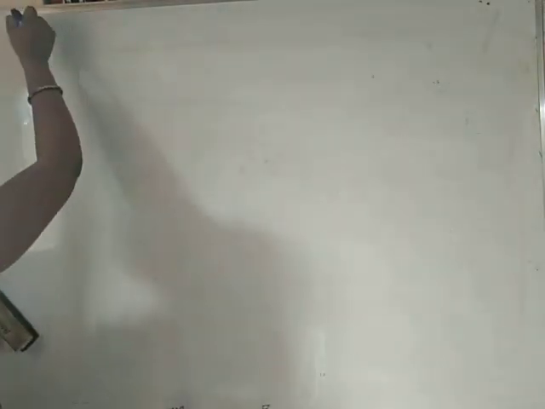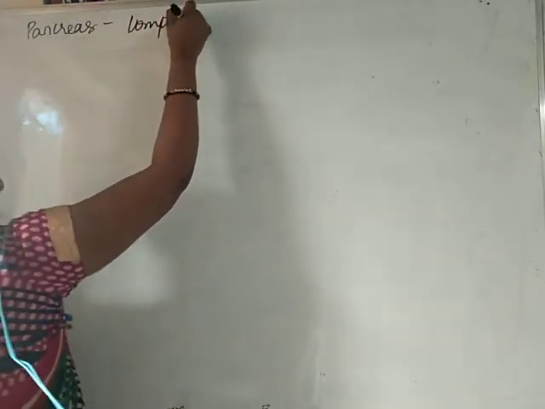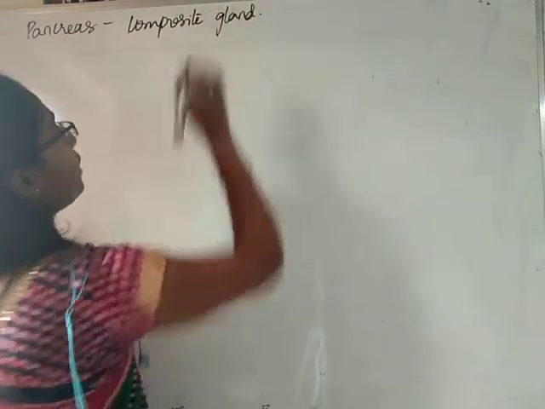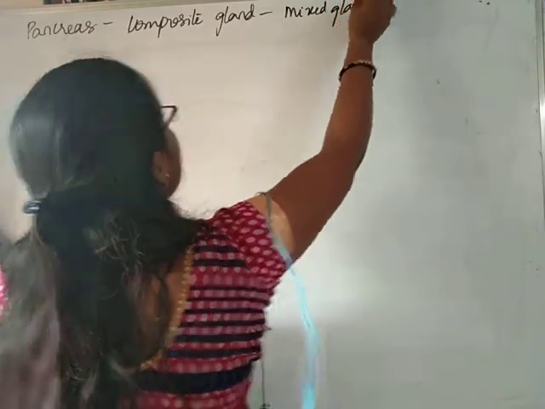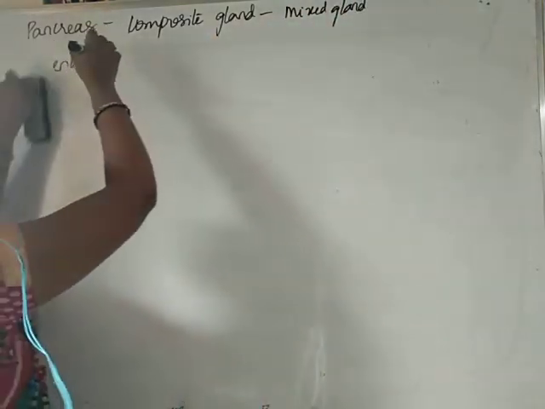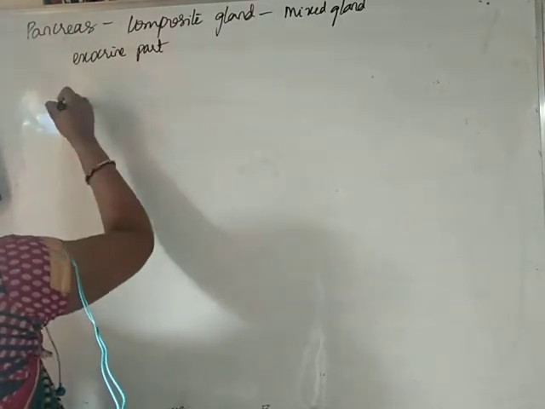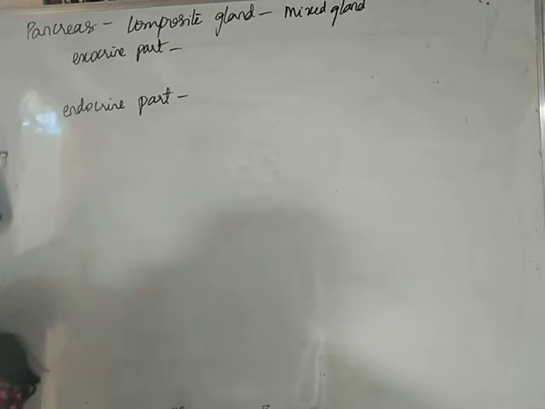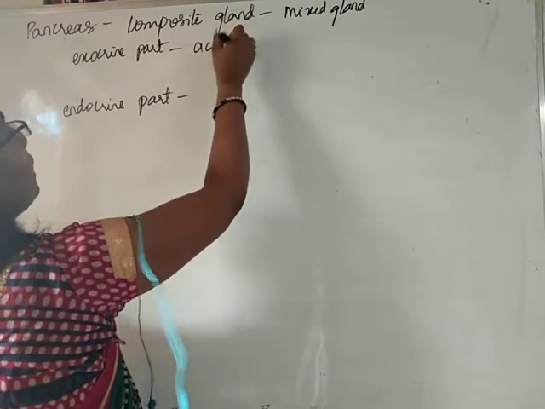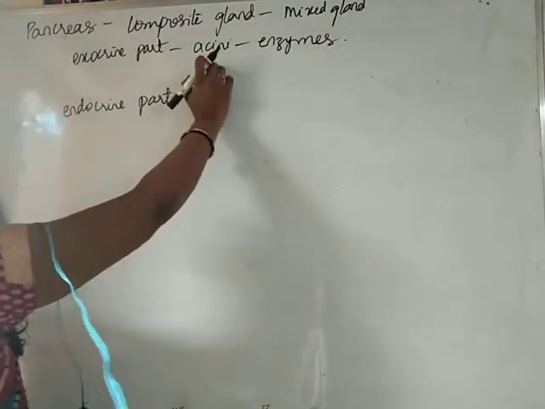The next gland we are having is pancreas. Pancreas is a composite gland. That means it is a mixed gland. It has both exocrine part and endocrine part. Exocrine part of the pancreas is called acini. They produce enzymes.